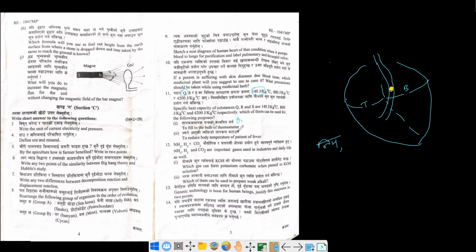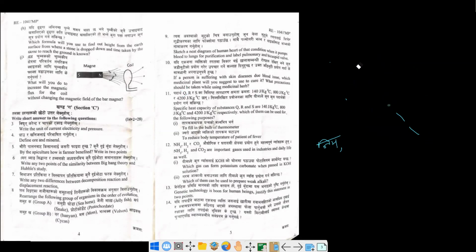To reduce the temperature of a person with fever, we have to absorb a large amount of heat from the body. If we want to remove as much heat as possible from the patient's body, we have to look for the substance which has a high magnitude of specific heat capacity. So out of these three given here, S will be the best alternative. Okay, so here the answer is S.